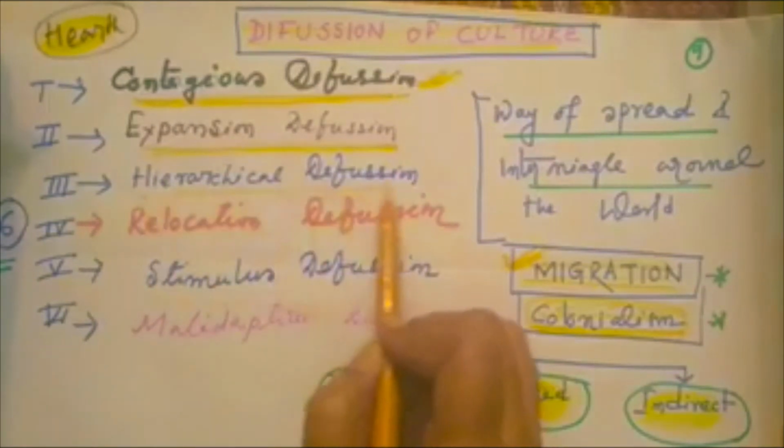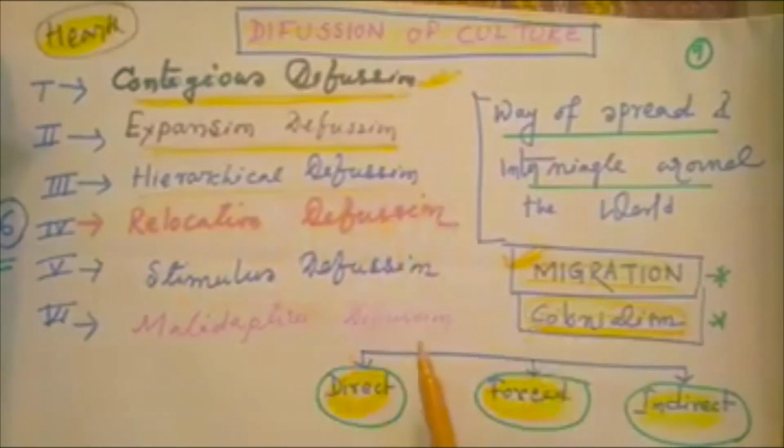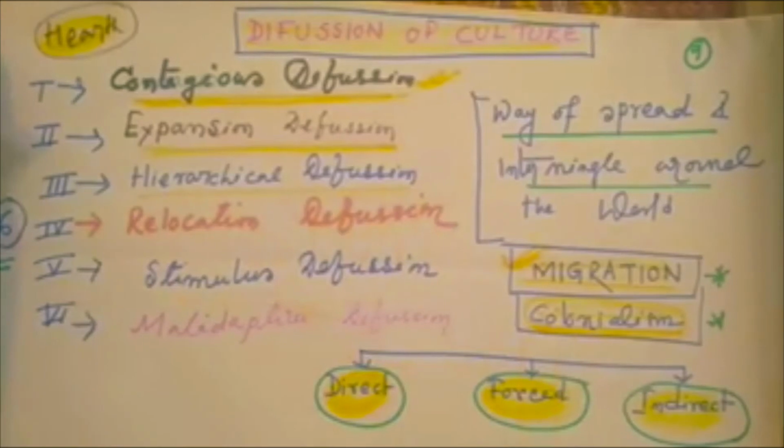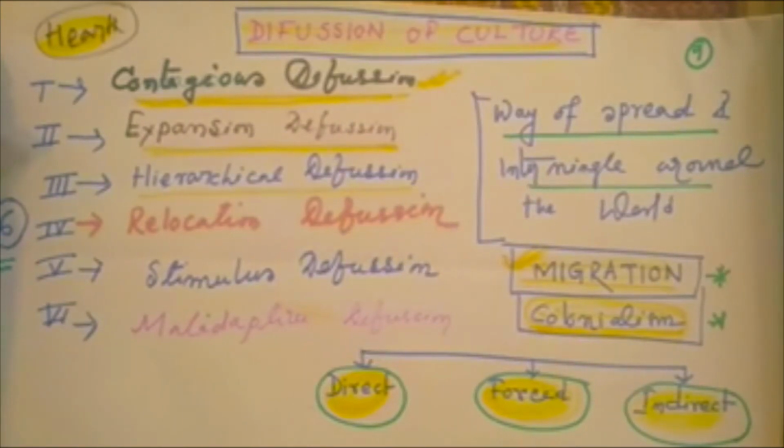Then hierarchical diffusion. Hierarchical diffusion may be from a small town to a big city, or from a mega city to a small village. Take the world of fashion: suppose in Bombay a superstar wears a red skirt or red scarf, and then that fashion penetrates into rural India.